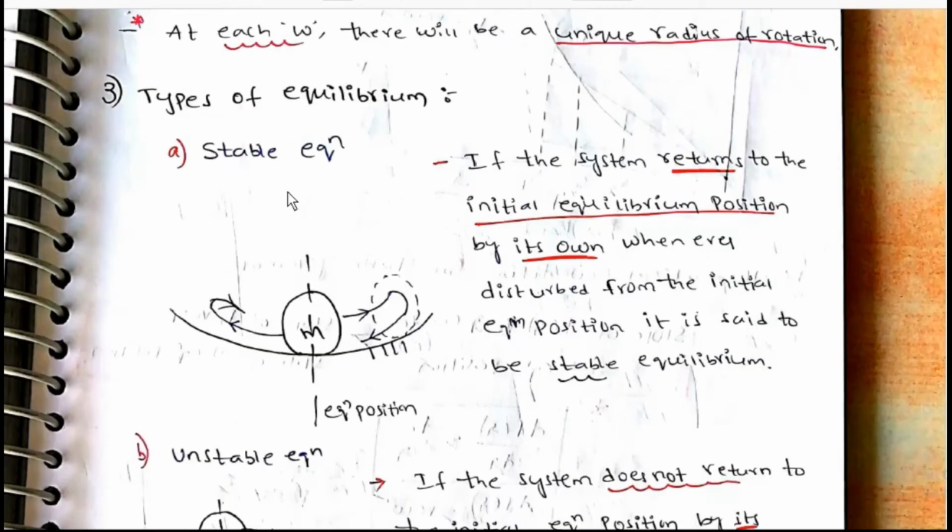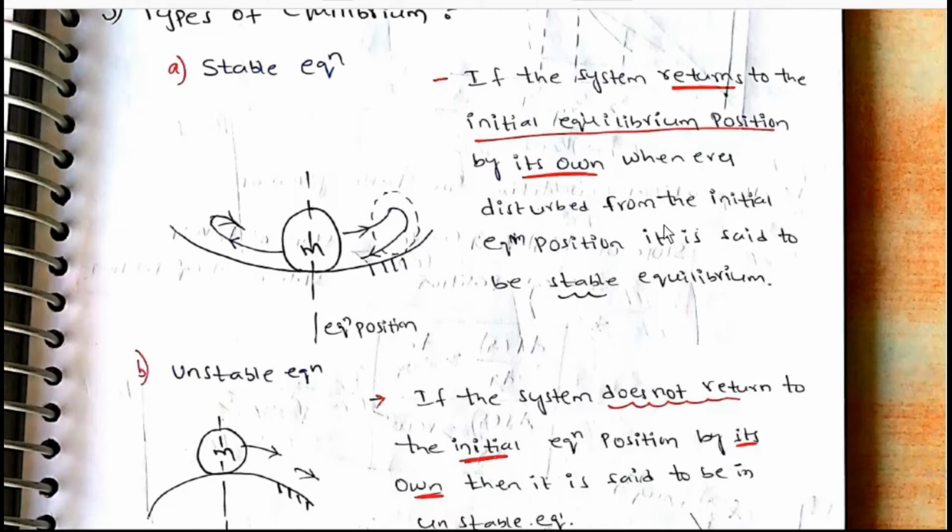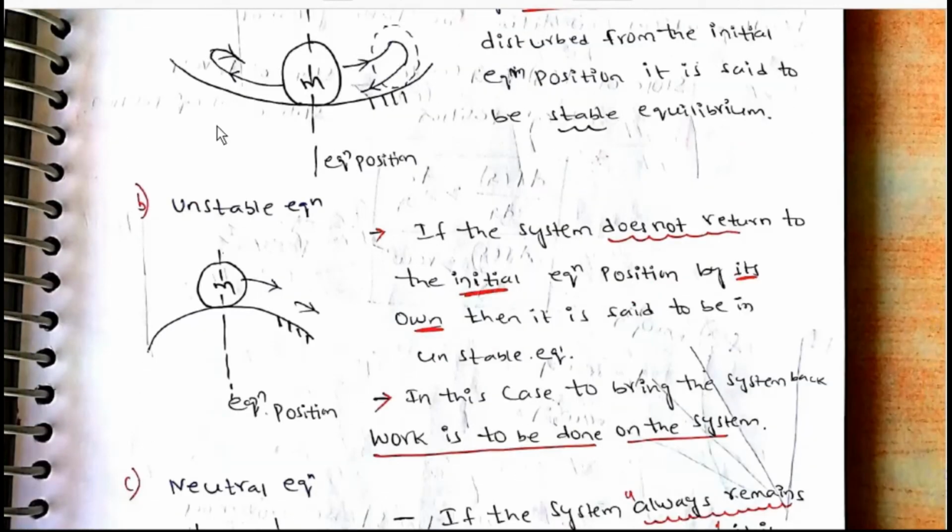Types of equilibrium. Stable equilibrium, this is general stuff. If a system returns to its initial equilibrium position by itself whenever disturbed from the initial position, then the system is said to be in stable equilibrium. For example, if we move this, it will come back to the equilibrium position again. Unstable equilibrium: if the system does not return to the initial equilibrium position by itself, then it is said to be in unstable equilibrium.